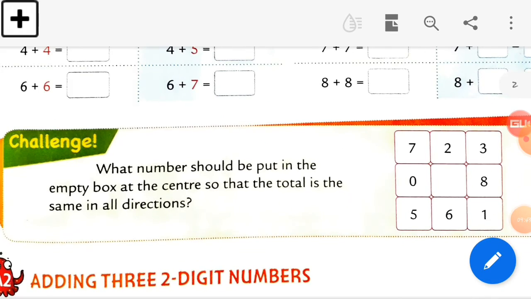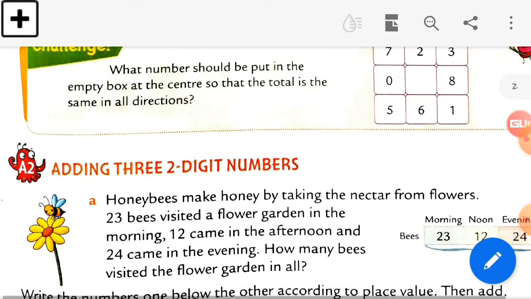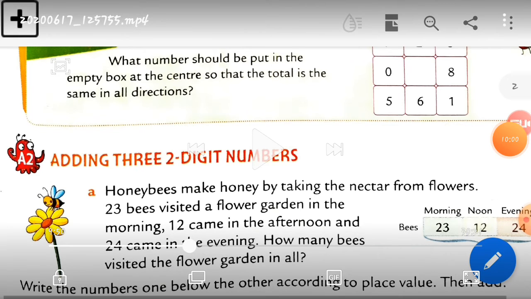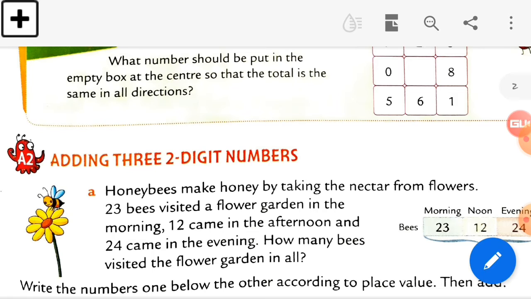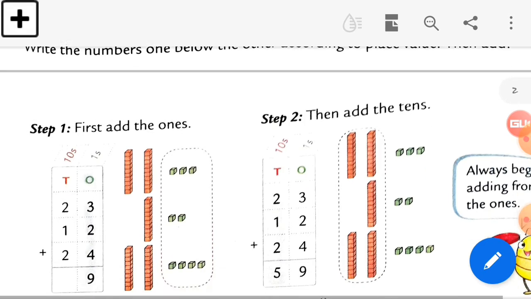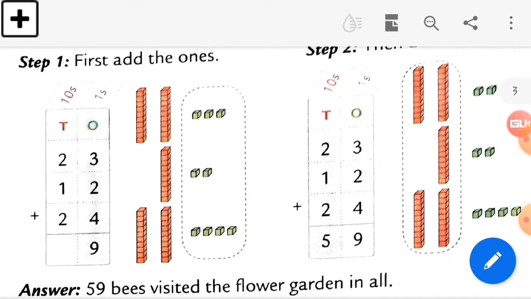What is it? Okay, this is adding 3 two-digit numbers, which we also did in the previous lecture, right? See, this is the topic, adding 3 two-digit numbers. So, what does it mean? Adding 3 two-digit numbers, we also completed the worksheet and exercise in the previous lecture, right? So, let's see in short what we had done.